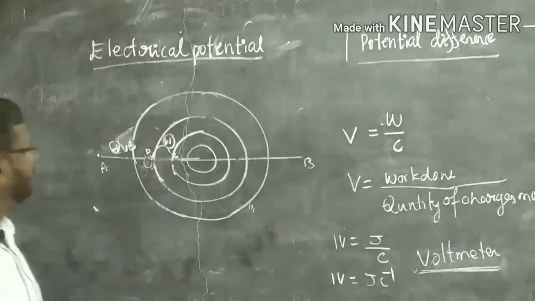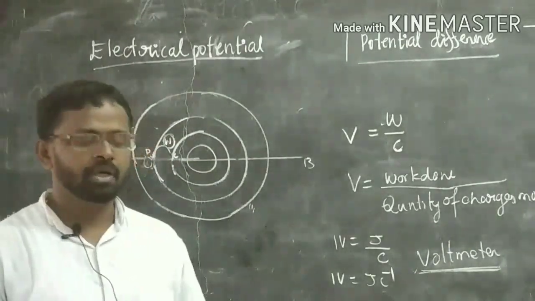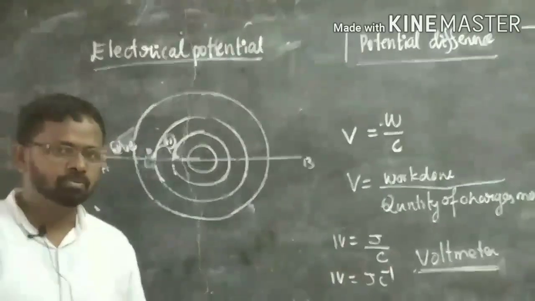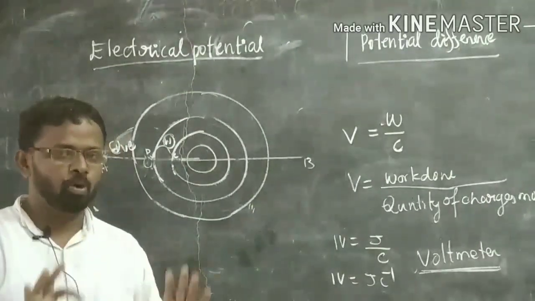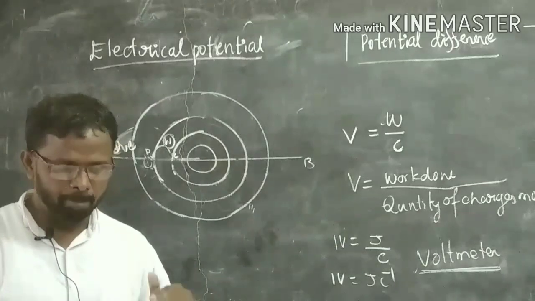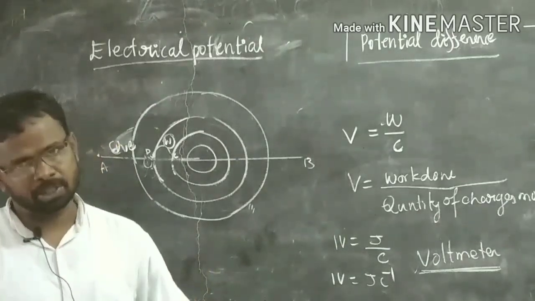So this was the concept we have studied in electricity: electrical potential difference, and coulomb, charges. All these points we have studied in this basic electricity. Let us study further.